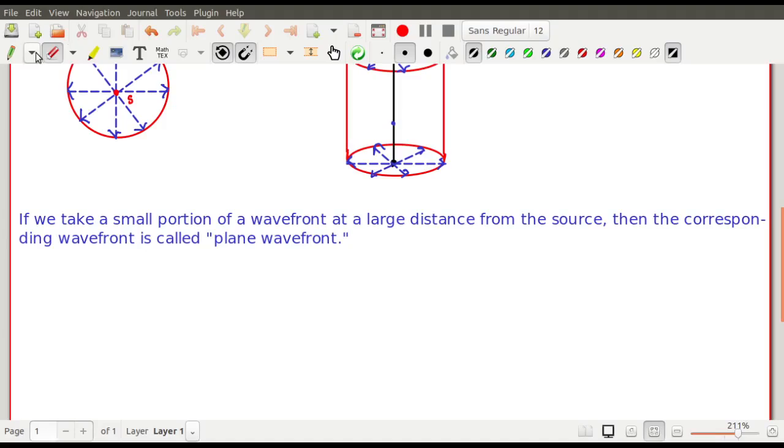Now where did the concept develop from? We know that this is the Huygens principle, but you should understand where Huygens got the motivation to formulate this principle. Until and unless you know the motivation, you will not understand the theory at its best.